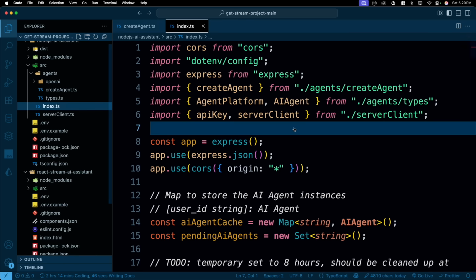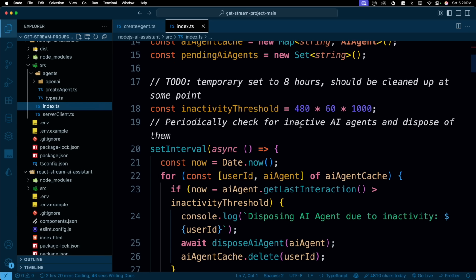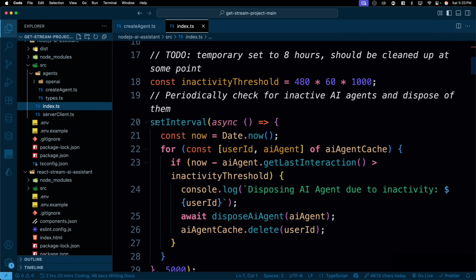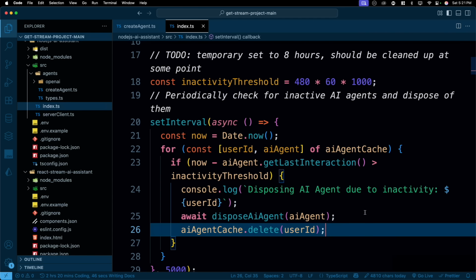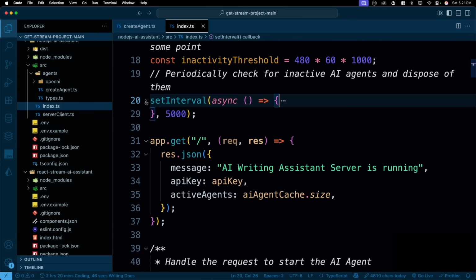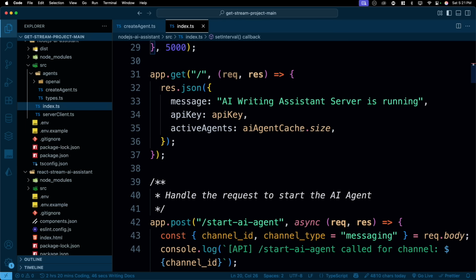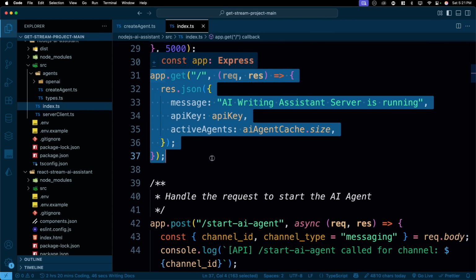If you look at the index.js, this is something that I shouldn't worry much about. By the way, this is interesting, I'll walk you through. This periodically checks whether any AI agent is active or not. If an agent is active and we are not using it, we just clean it up. Anyways, after this, this is the major thing. We are doing just the GET request and POST request and all of that.